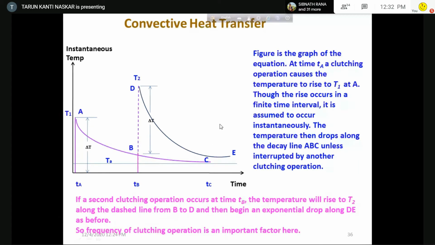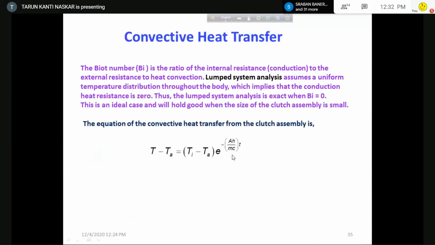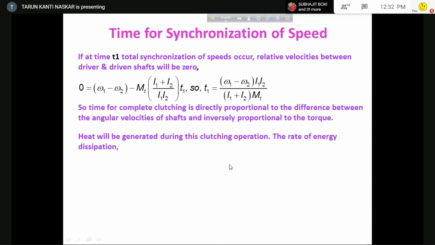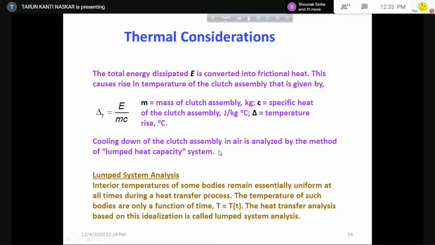So this is the thing, that is convective heat transfer. This is the equation of the exponential curve. This is the equation of the convective heat transfer, and we can find out the rise of temperature from this equation. Okay. So here we conclude our discussion on the clutch.